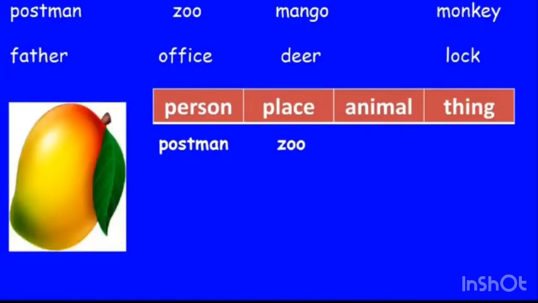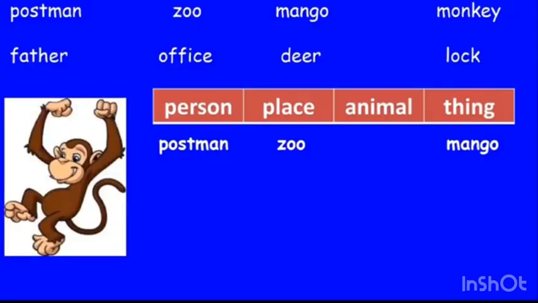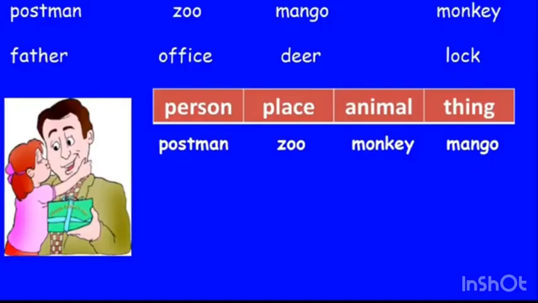Next is mango. Mango is a thing. So we can write it under the thing table. Next is monkey. Monkey is the name of an animal. So we can write it under animal. Next is father. Father is a name of a person. So we can write it under the person.